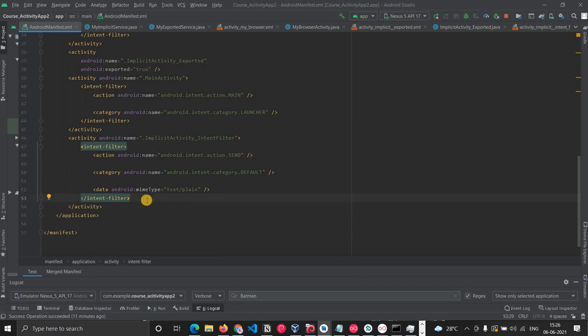Does anyone have any doubts over here? Make sure everyone understands this. If anyone has doubts, please ask, because if you want to find bugs related to exported components like activities, services, or broadcast receivers, and write a piece of code to show a proof of concept, then you need to understand these things. So if you have a doubt, ask right now.